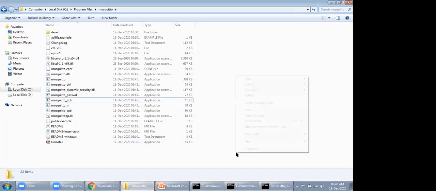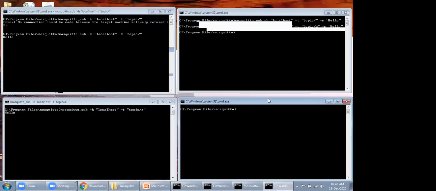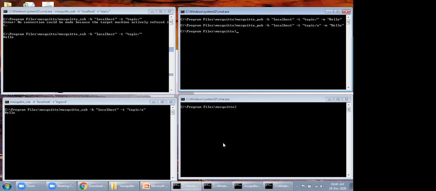So if we want all the communication that is nested, you need to write mosquitto_sub -h localhost -t. In this particular case, if you want to subscribe to all the nested subtopics, you need to use wildcard characters.